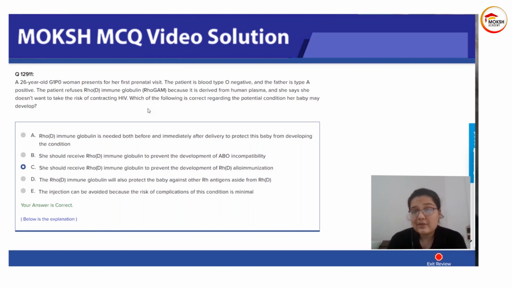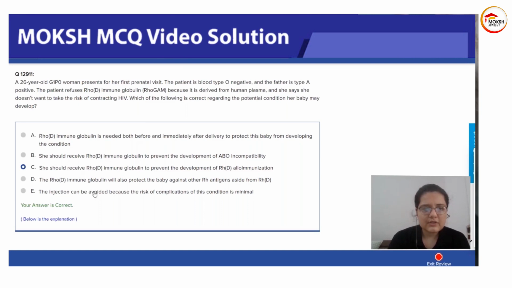What you can do in your wards is ask negative blood group women whether they were given a very costly injection or not. It is usually very costly, so they remember. Because this mother has denied the preventative measure, there is a very likely chance that her second baby might be affected. The first one will be born as such, and it will lead to the development of antibodies. The second baby will be attacked by those antibodies.